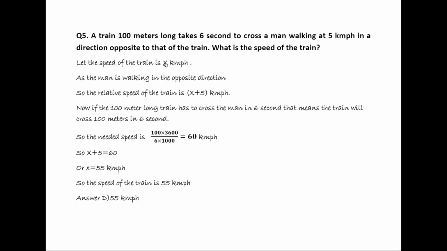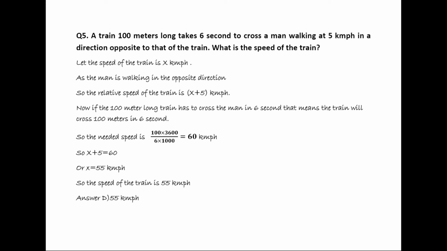Let the speed of the train be x km per hour. The man is walking in the opposite direction. So the relative speed will be the speed of the train, as it is opposite, plus the speed of the man. So the relative speed of the train will be x plus 5 km per hour.